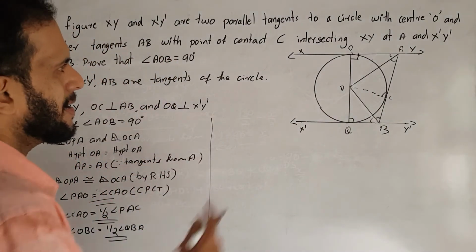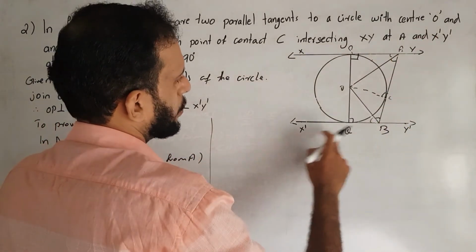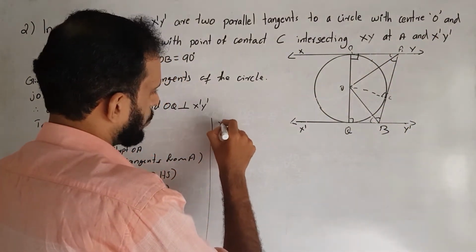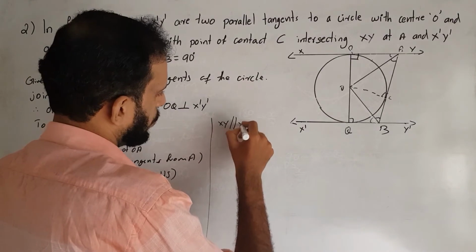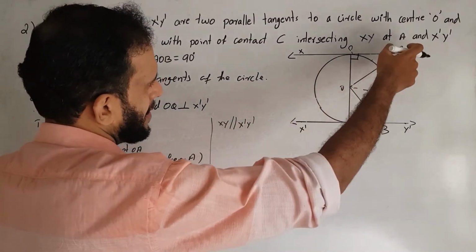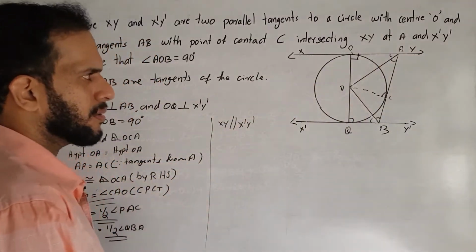It is given that XY is parallel to X dash Y dash, and AB is the transversal.